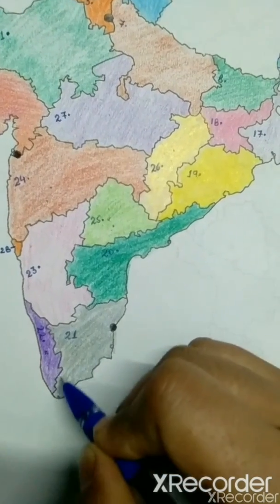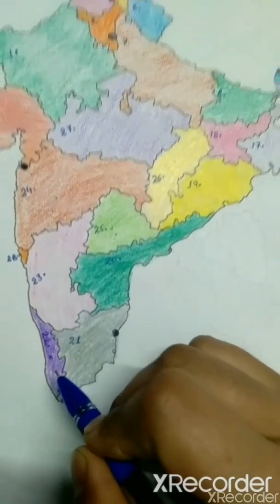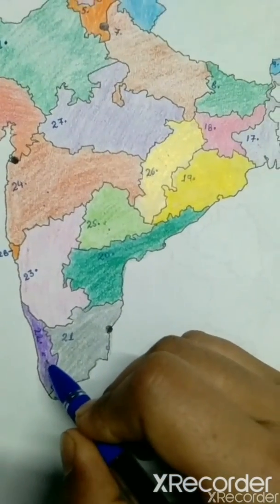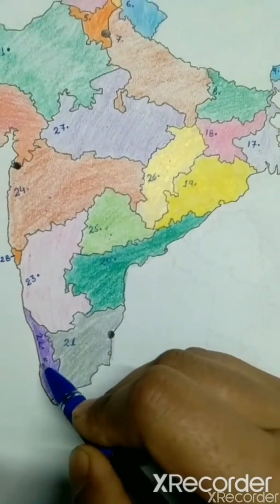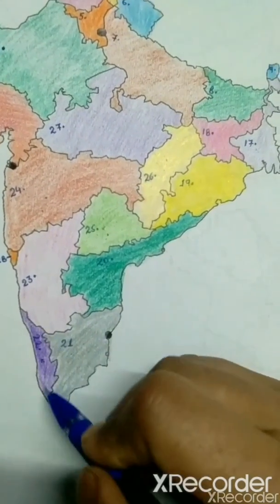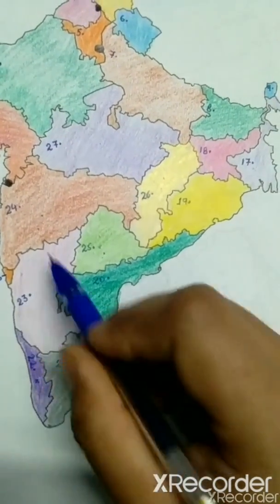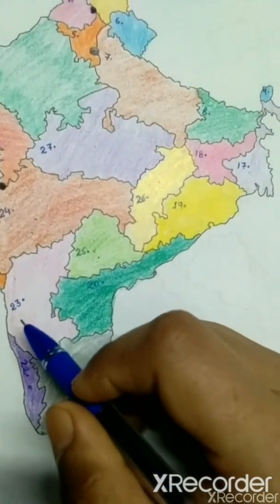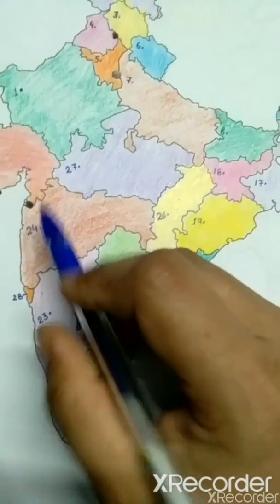Which state is this? This is Kerala. Do you know, the maximum literacy of our country is found in Kerala. Okay, means maximum educated people are found in Kerala. Now 23rd. Which state is this? This one is Karnataka. Okay, and the capital of Karnataka is Bangalore. Okay. Now this one. You can see it out.